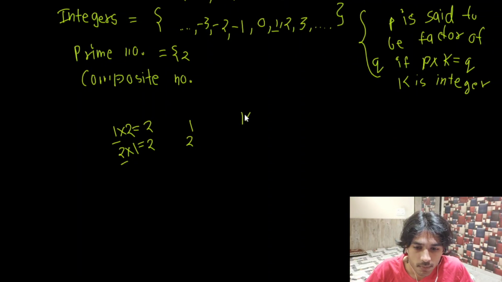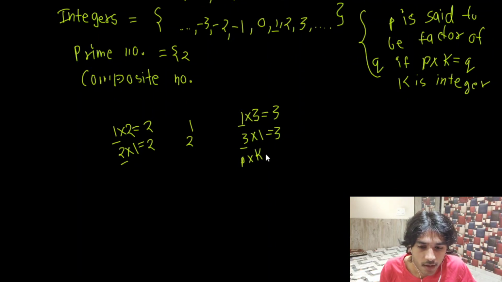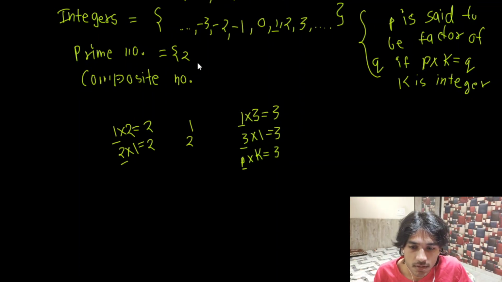Now think of 3. So 1 multiplied by 3 equals 3 and 3 multiplied by 1 equals 3. Is there any other number whose multiple is going to be 3? Or suppose there is p and I multiply it with a, I get 3. Is there any number p other than 1 and 3? You will find out there are no other numbers other than 1 and 3 whose multiple is going to be 3. That simply means that 3 is also a prime number.